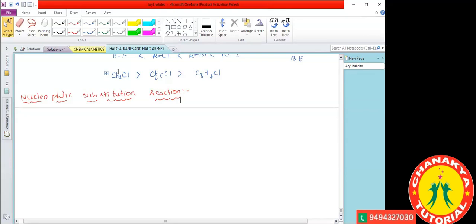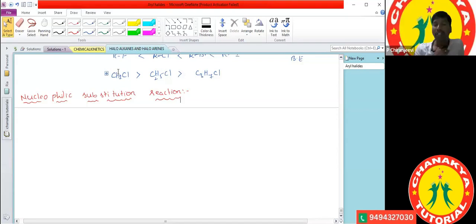A nucleophile is a reagent that brings the electron pair to the reaction site, or it seeks the nucleus. That is correct. Nucleus seeking atoms or molecules we can also call nucleophiles.